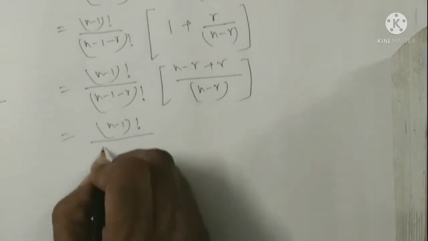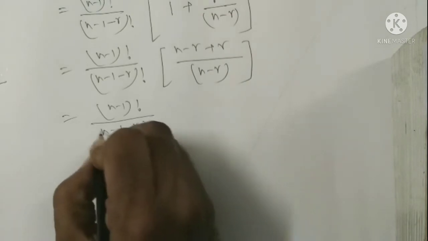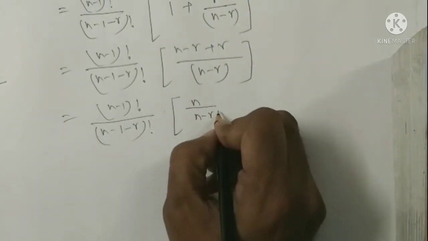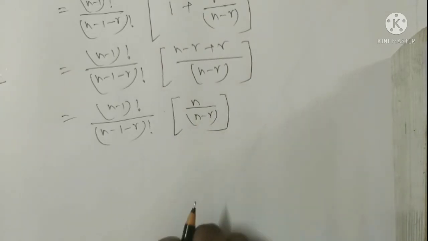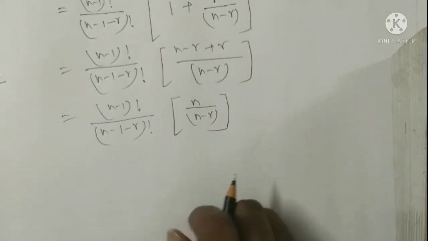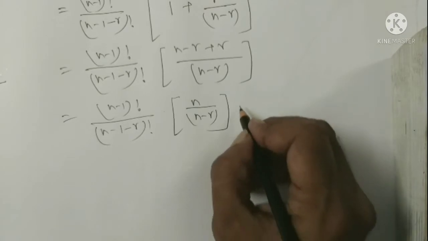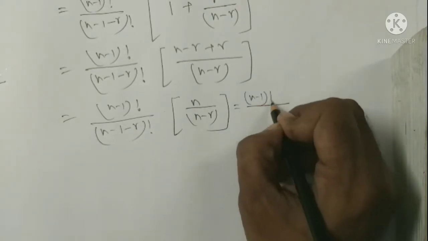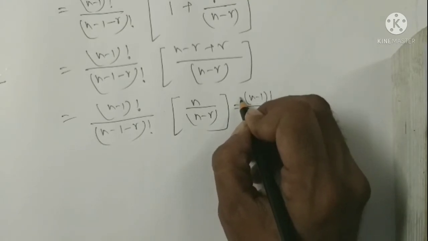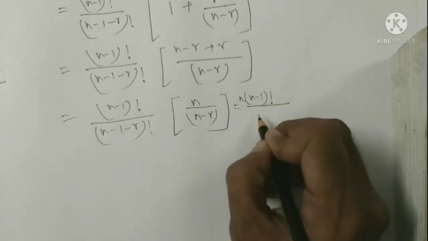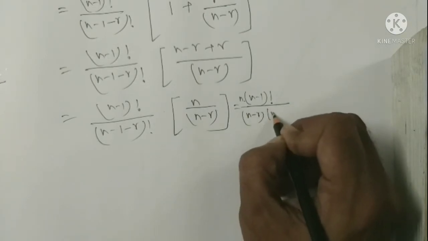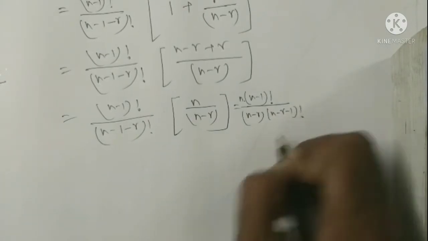That is n minus 1 factorial by n minus 1 minus r factorial, n by n minus r. This can be written as n minus 1 factorial into n, and n minus r minus 1 factorial.